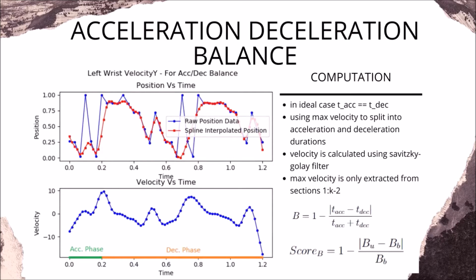However, because the key points data is not stable, it is possible that the maximum velocity occurs right in the beginning or end of the motion, which is wrong because every user starts motion with an idle position and ends the motion with deceleration. So the maximum velocity cannot occur at the very beginning or at the end of the motion. To cater to this issue, we divide the velocity array into k sections and discard the first and the last section while calculating the maximum velocity. There is no restriction on the value of k, we have chosen 8 in our case. However, it should not be very small such that it discards large chunk of values and should not be very big that it doesn't solve the problem stated.